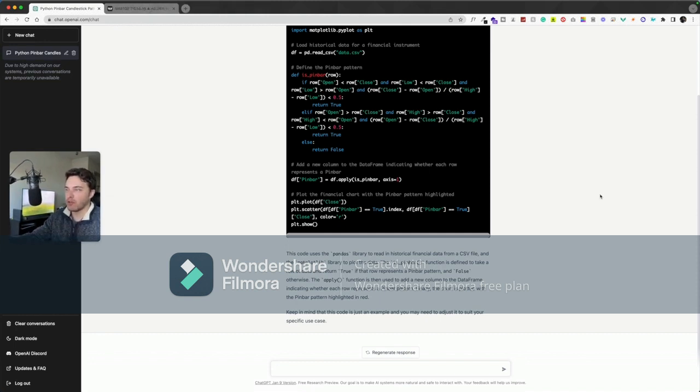Let me go ahead and just show you how this works. Let's build a TradingView indicator, or let's attempt to build a TradingView indicator from scratch. So let's come up with an idea, and you know what? Let's go back to the pin bar idea.